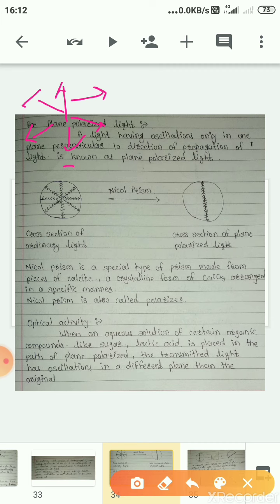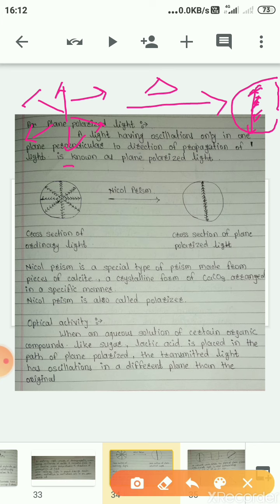If this light is passed through a Nicol prism, the oscillations of light go in only one direction, which is perpendicular to the propagation of light.